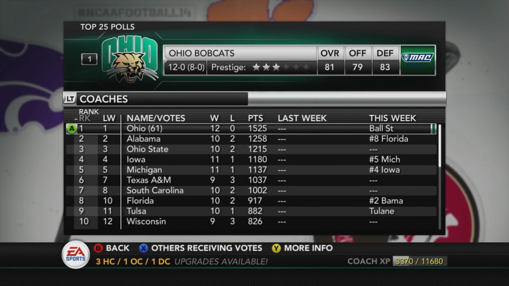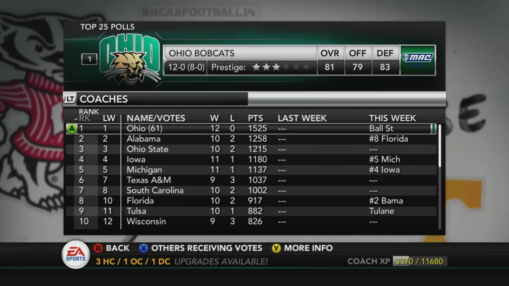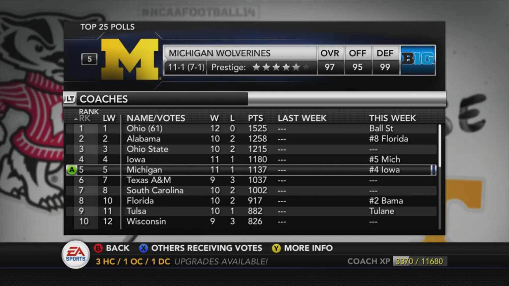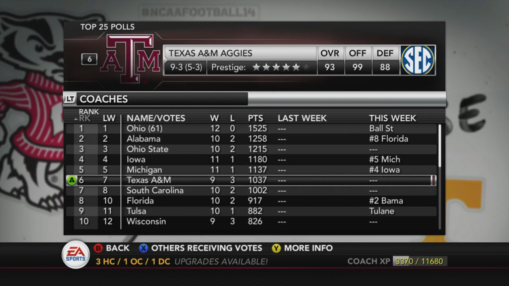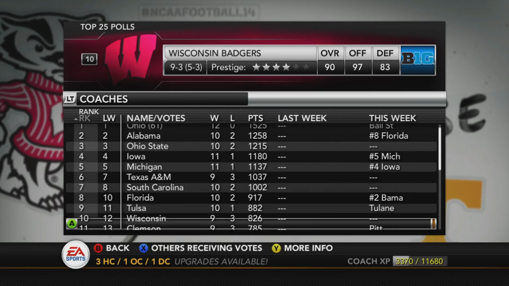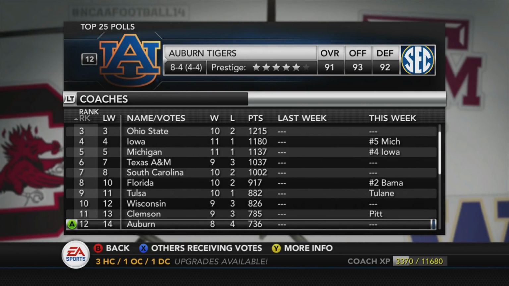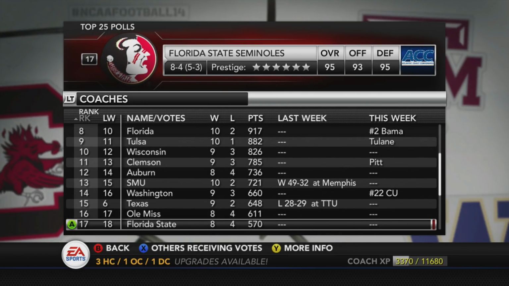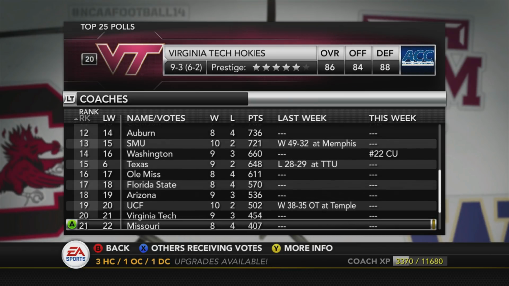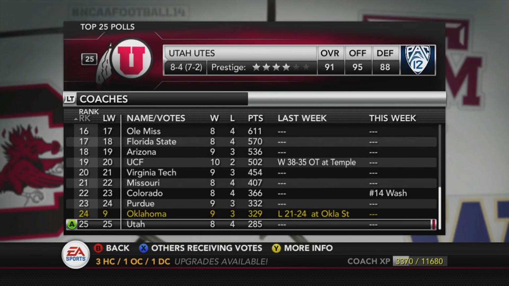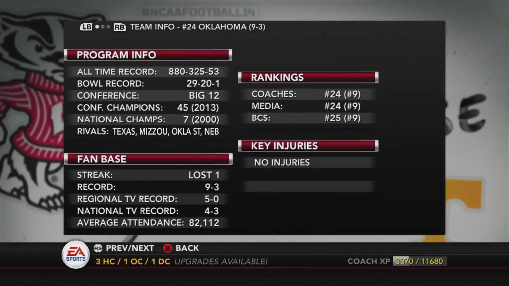We do see OU ranked number 24. Ohio, number 1, 12-0. Wow, that is a shocker. I've never seen them number 1 before. We had Alabama, the usual characters, Ohio State, Iowa, Michigan, lots of Big Ten teams. Texas A&M, 9-3. That high at number 6. South Carolina, Florida, Tulsa, not a usual suspect. Wisconsin, top 10. There's Clemson, 9-3. Auburn, SMU, Washington, Texas, Ole Miss, Florida State, Arizona, UCF, Virginia Tech, Missouri, Colorado, Purdue, Oklahoma there at 24, and Utah at 25. Let's check out how OU did.